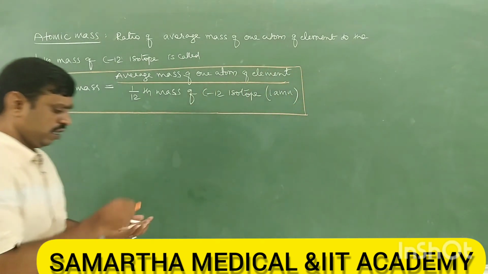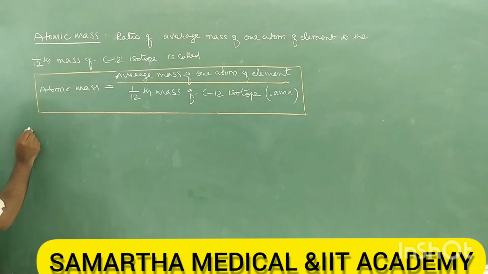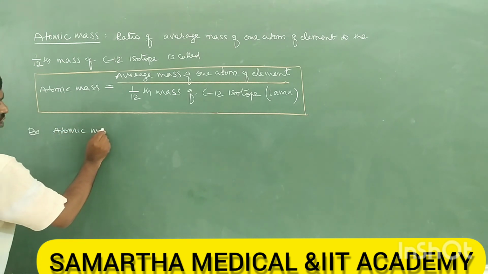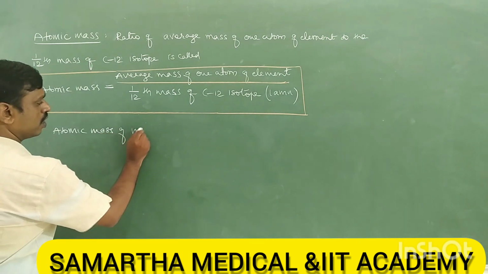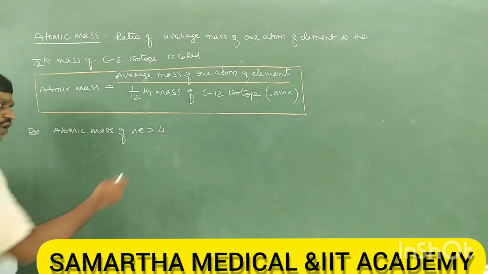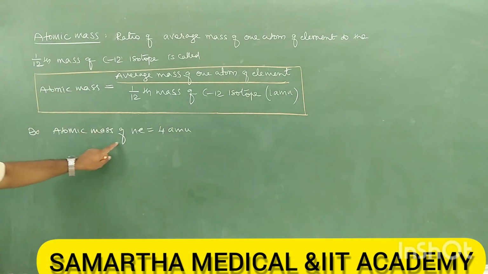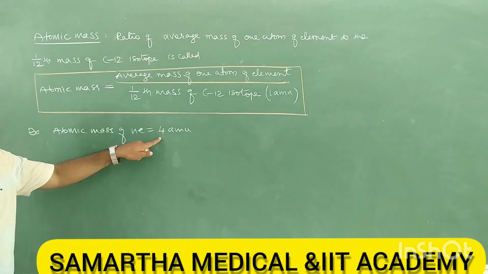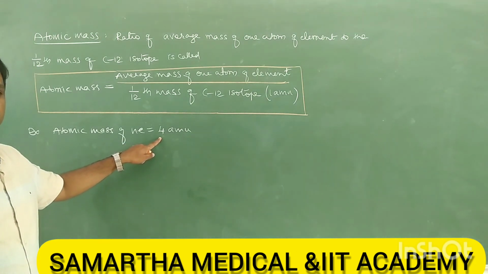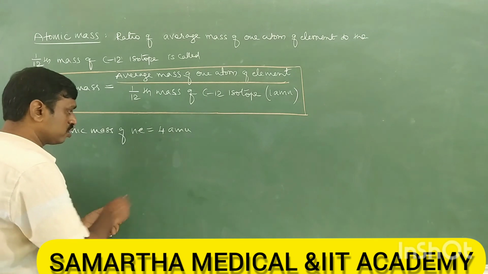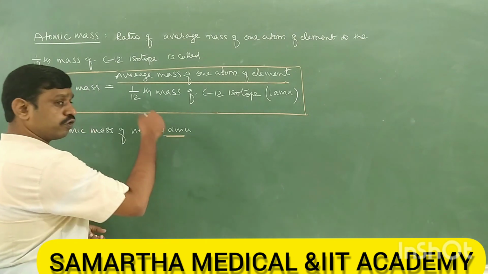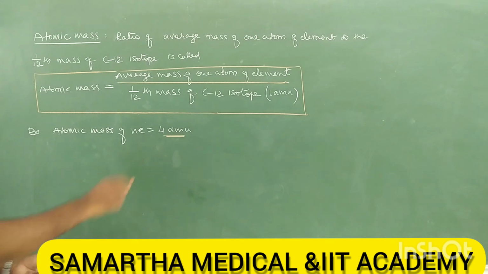Okay, then we have an example. Let us take the atomic mass of helium. We know that the atomic mass of helium is equal to 4, or you can take 4 AMU. So what is the meaning of the atomic mass of helium being equal to 4 AMU? It means a helium atom is 4 times larger than, or 4 times heavier than, 1 AMU.